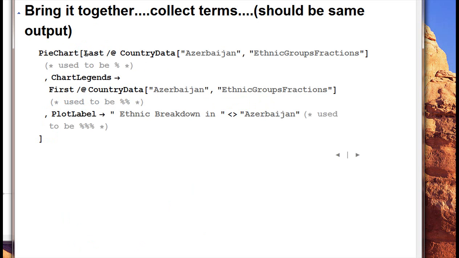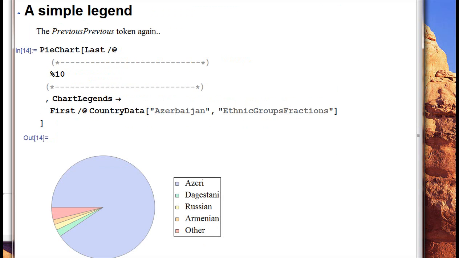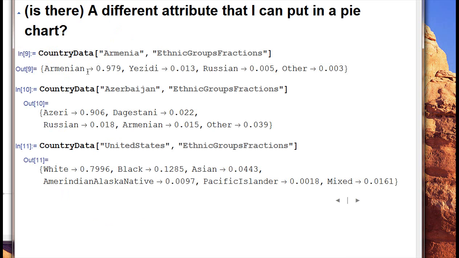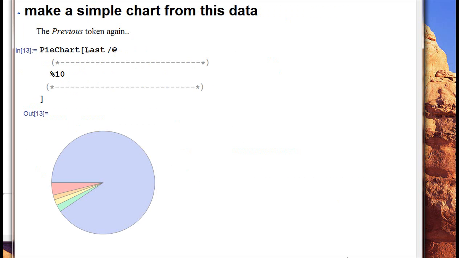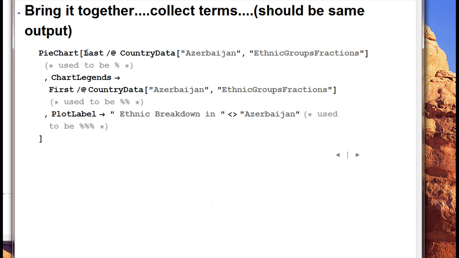This here is what used to be %. If we look back there, we had this was 10. Then we pulled last on top of it. And that's how we got this here.